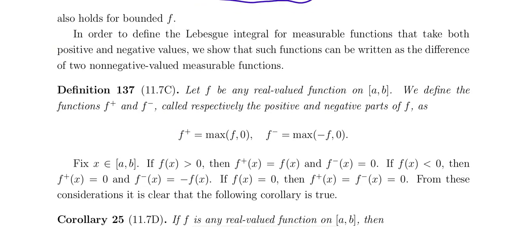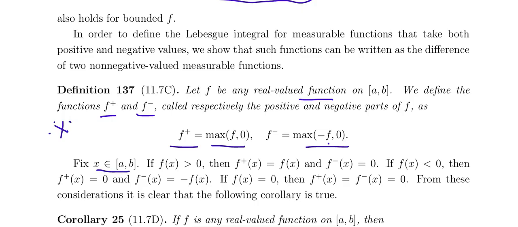and so let f be any real valued function, and define f plus and f minus. Define the function f plus and f minus, respectively the positive and negative part of the function. How to define the positive part of the function? That is the maximum of f comma 0 is called the positive part of the function. The negative part of the function is the maximum of minus f comma 0, is called the negative part of the function. That is also an important concept.